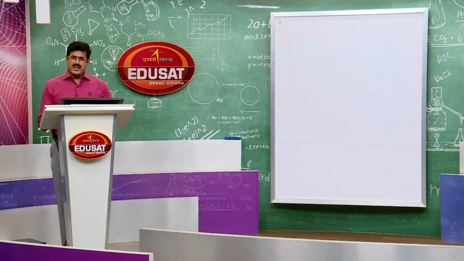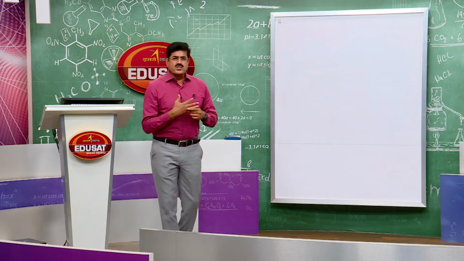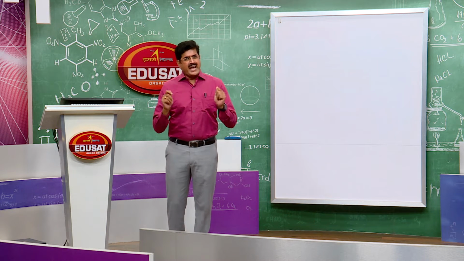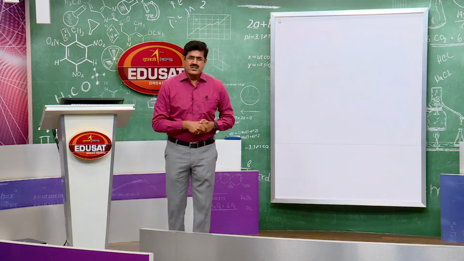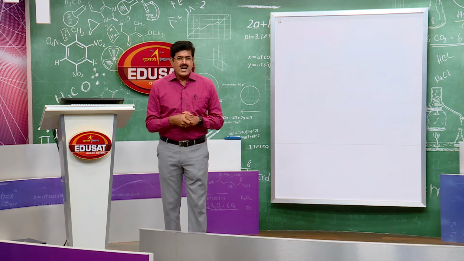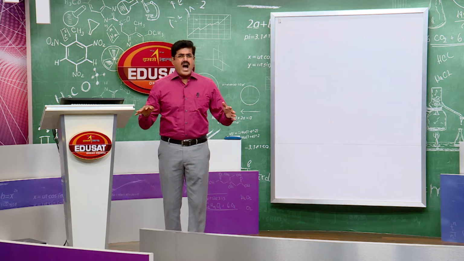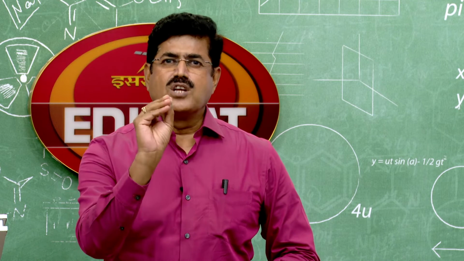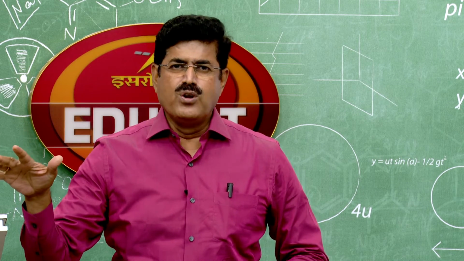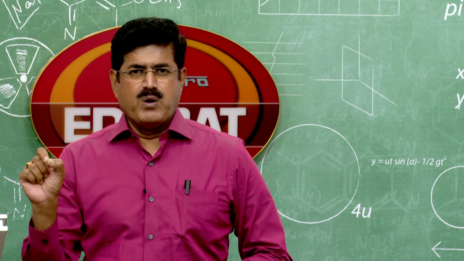Coming to the electronic configurations, these elements have 5 electrons in the outermost shell with the general electronic configuration ns2 np3. That means there are 2 electrons in the s orbital and 3 electrons in the p sub shell. As you know, the p sub shell has 3 orbitals px, py, pz, which are degenerate. I mean, all the 3 p orbitals are identical in energy. Hence, all the 3 p orbitals obey Hund's rule, having the electronic configuration ns2, npx1, npy1, npz1.